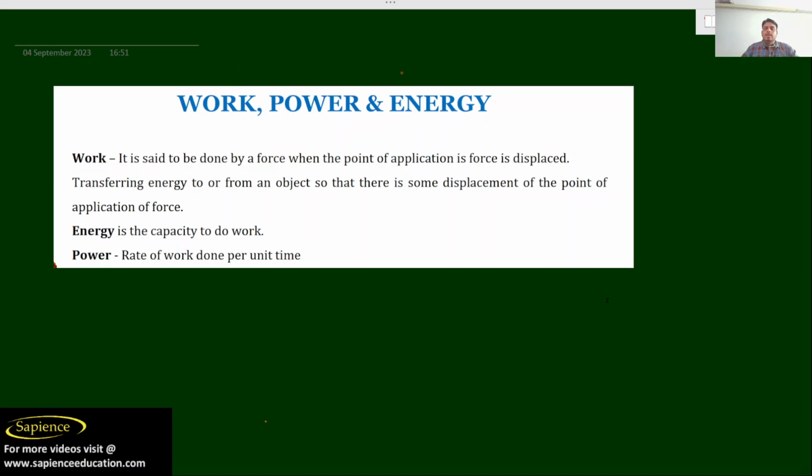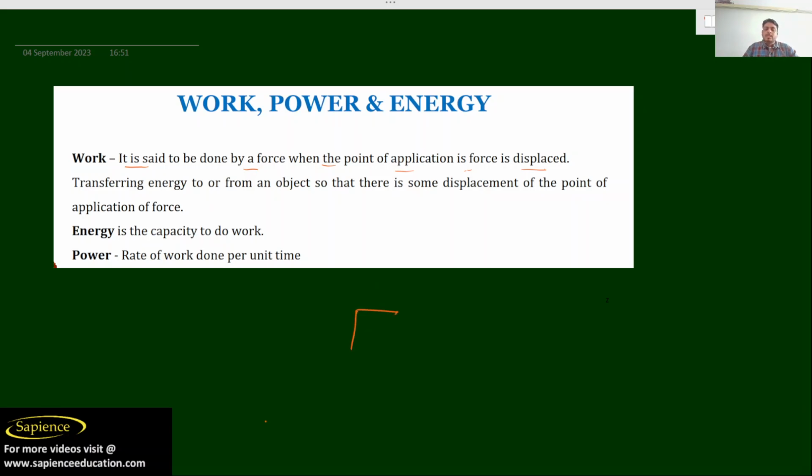The link of the app I have given below in the comment descriptions. Okay. Today I am going to teach you work, power, energy. What is work? What is power? What is energy? Work is said to be done by a force when the point of application of force is displaced, transferring energy to or from an object, so that there is some displacement of the point of application of force.